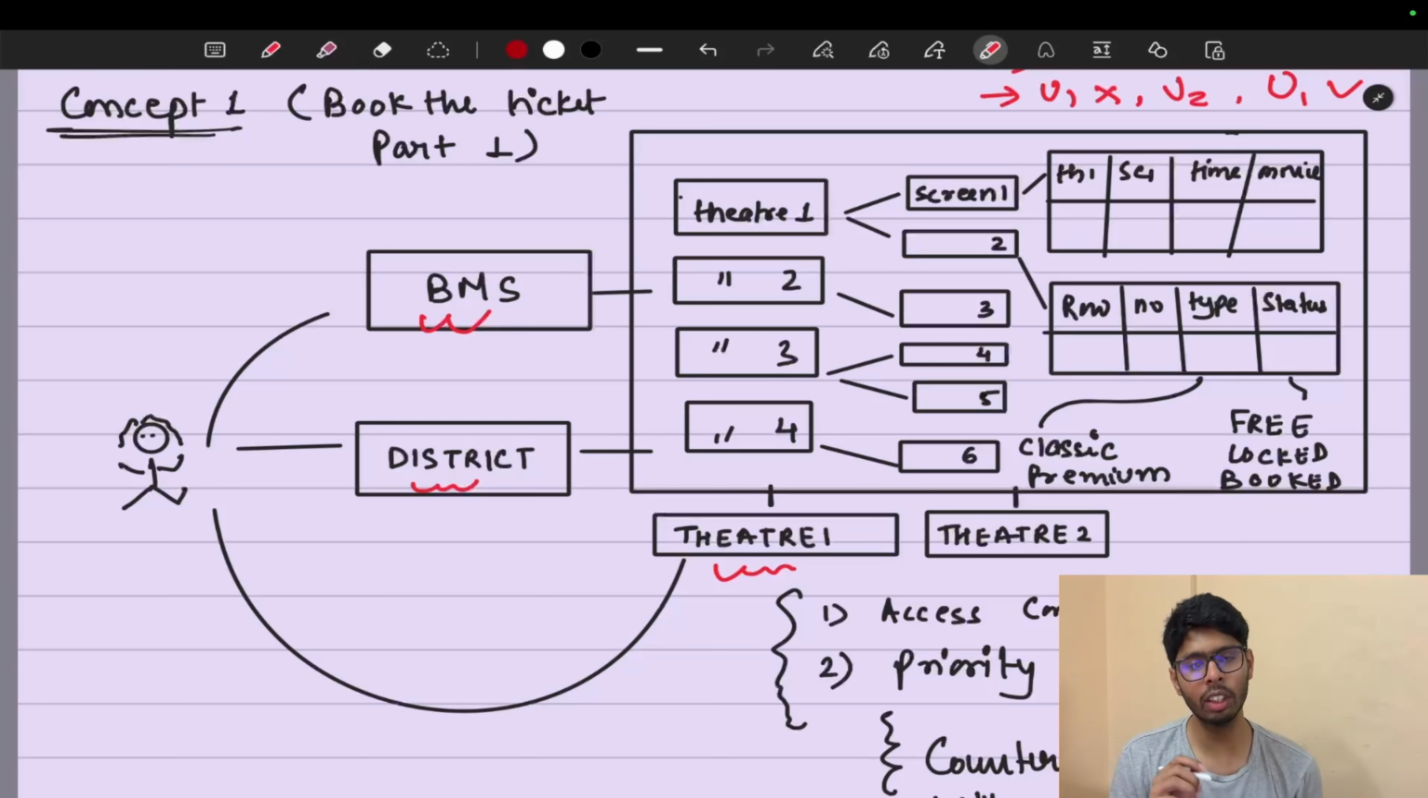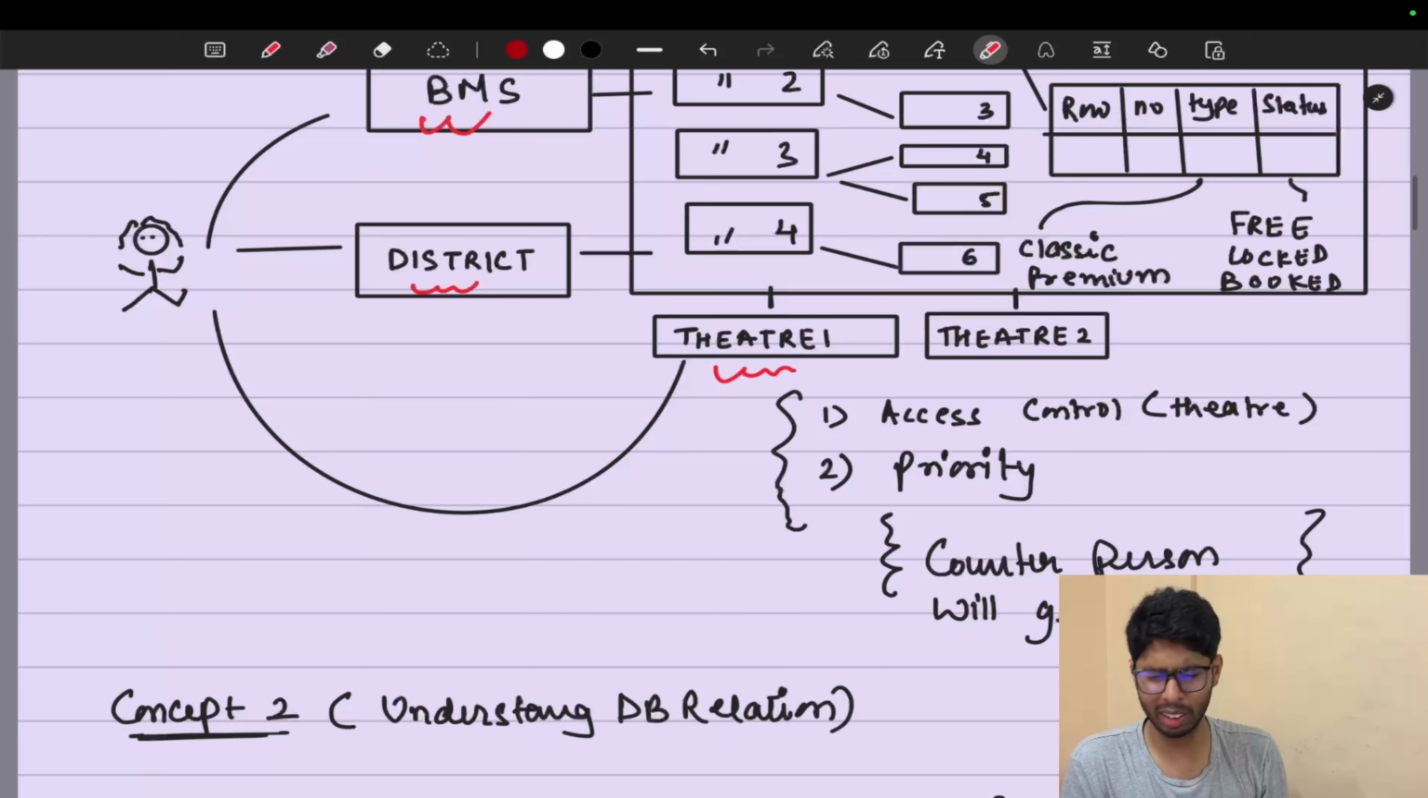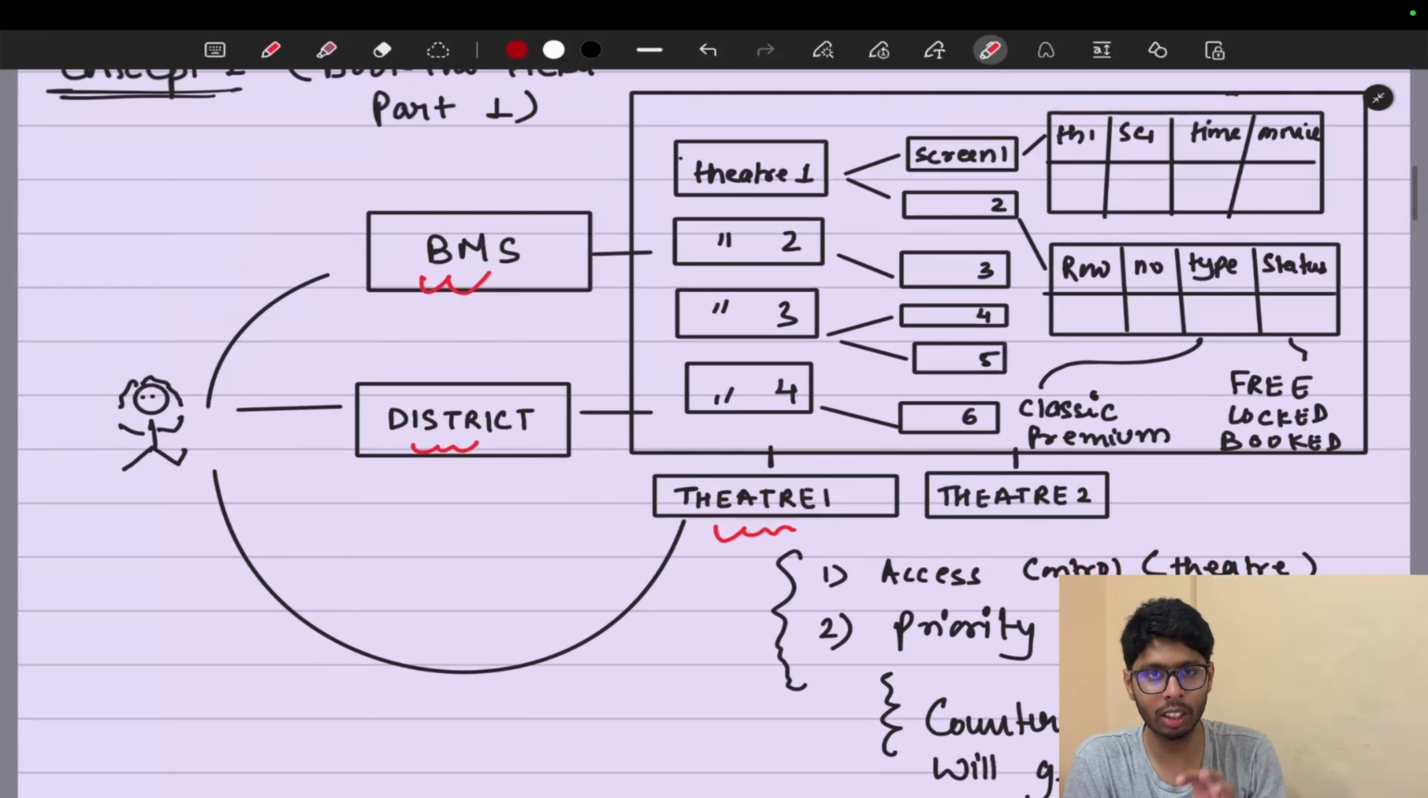Now, if they're using a central entity, what will happen? Let's understand something about the theaters first. There is a very simple question. If user one reaches theater one, can that user book a ticket of theater two from theater one? Is it possible or not? It is not possible. User one, if they reach theater one, can book a ticket of theater one. So it means at theater one there is some access control as well.